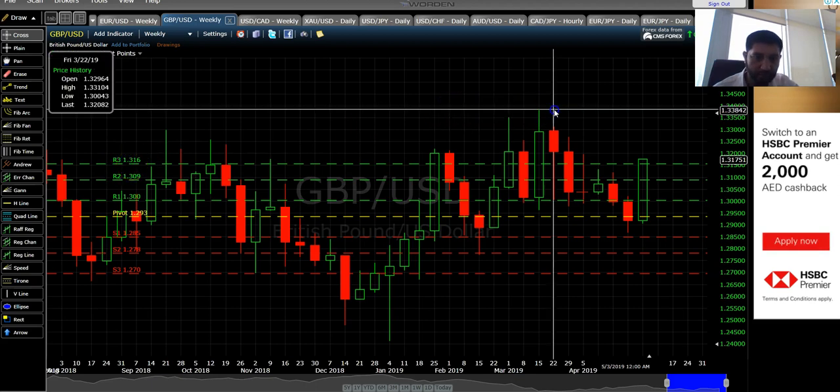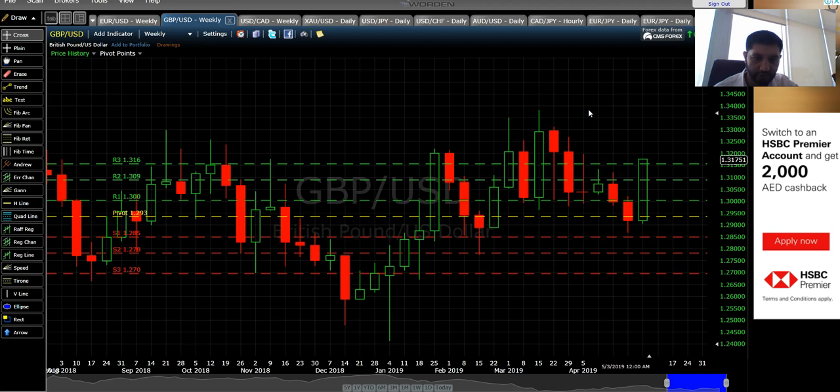I would expect that it will go as much as 1.33842, and I'm bullish at the moment on the pair and would expect that it will rise further. If the dollar weakens, we do expect much more bullish momentum in the GBP USD pair.